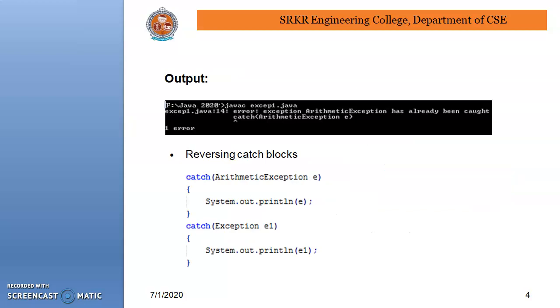Coming to the output. The ArithmeticException has already been caught, because when we execute the program we have a problem. That problem is caught by the first catch block, and the second catch is not reached, so that's why this error is shown.